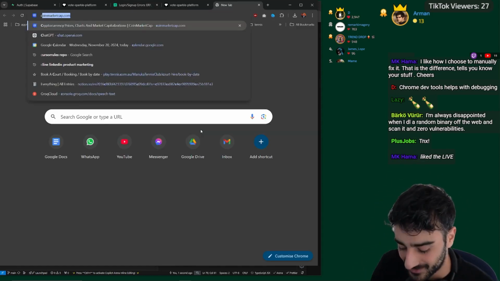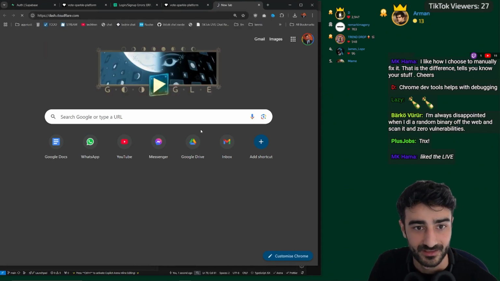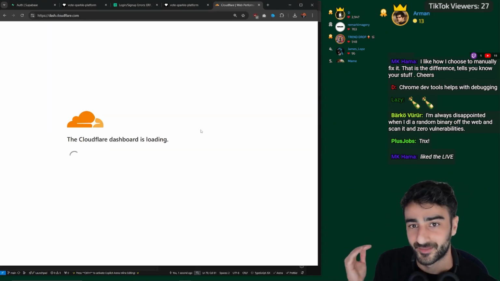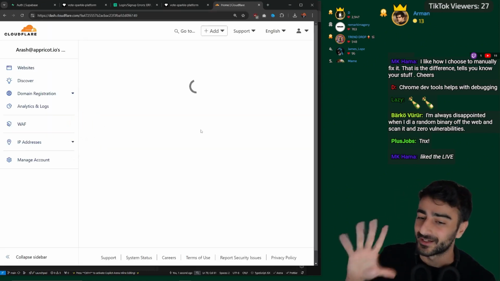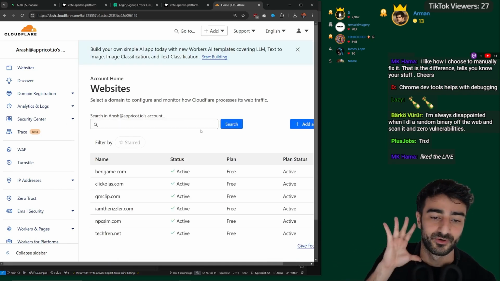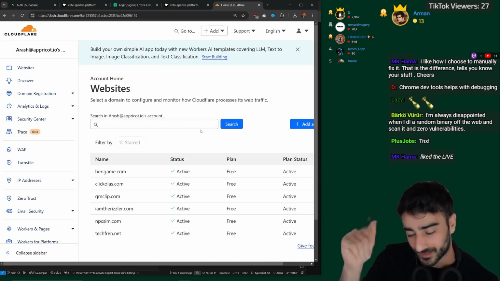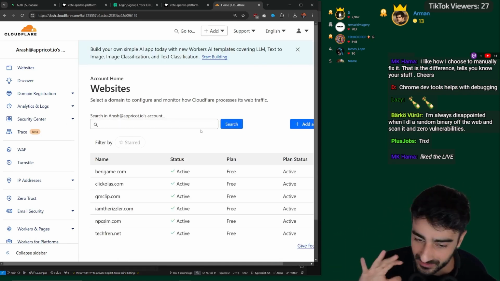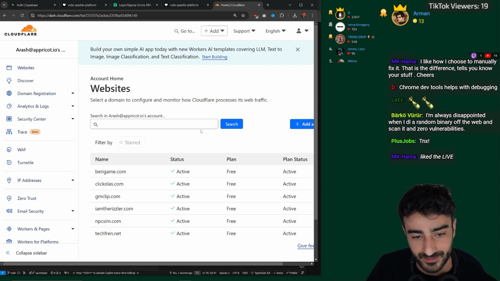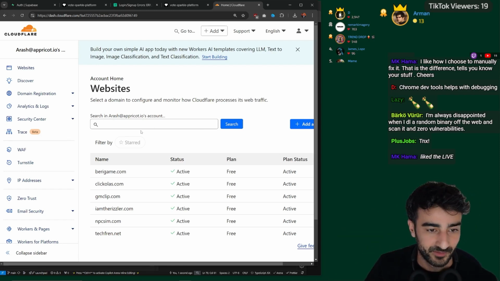So I use Cloudflare these days to deploy most of my stuff. So we're going to go on Cloudflare and try to use Cloudflare Pages. It should theoretically be pretty simple for a React web app. It should be a few button clicks, but in reality, I know this is not going to be the case. So here's what we do.